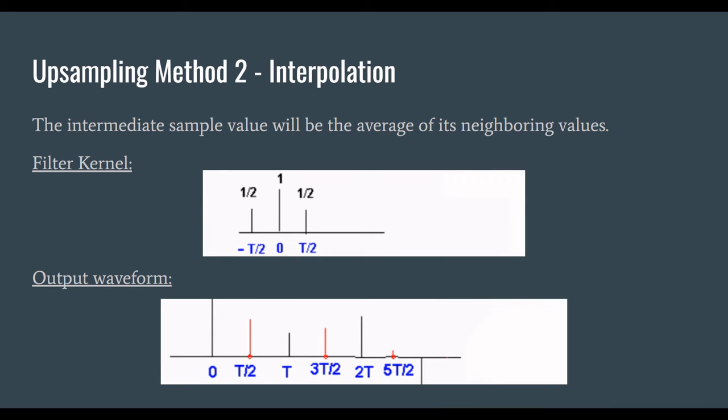The second method of upsampling is interpolation. The intermediate sample value will be the average of its neighboring values. The filter kernel is given as follows, and the output waveform for the input signal is also given.